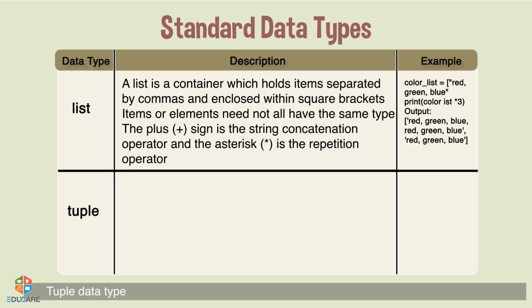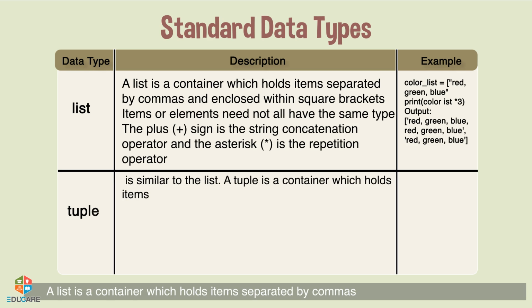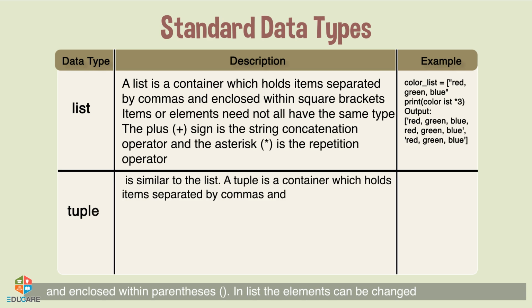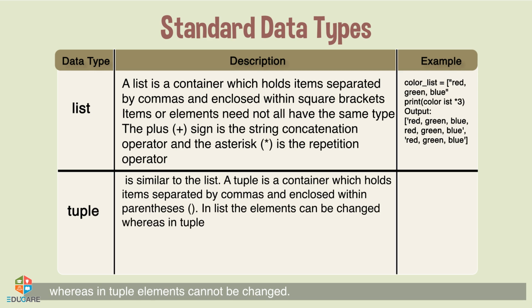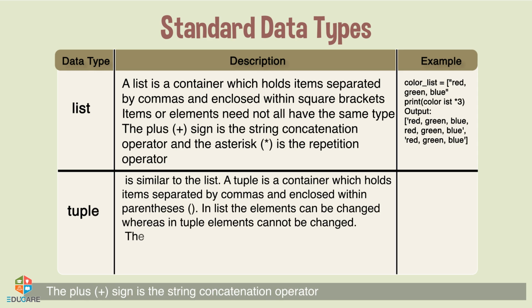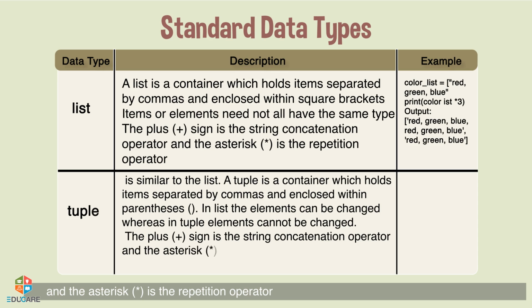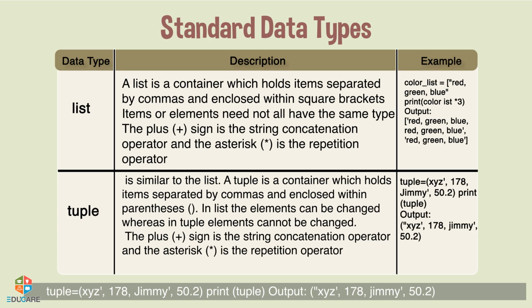Tuple data type. Tuple data type is similar to the list. A tuple is a container which holds items separated by commas and enclosed within parentheses. In a list, the elements can be changed, whereas in a tuple, elements cannot be changed. The plus sign is the concatenation operator and the asterisk is the repetition operator. Kindly look at the screen for the example.